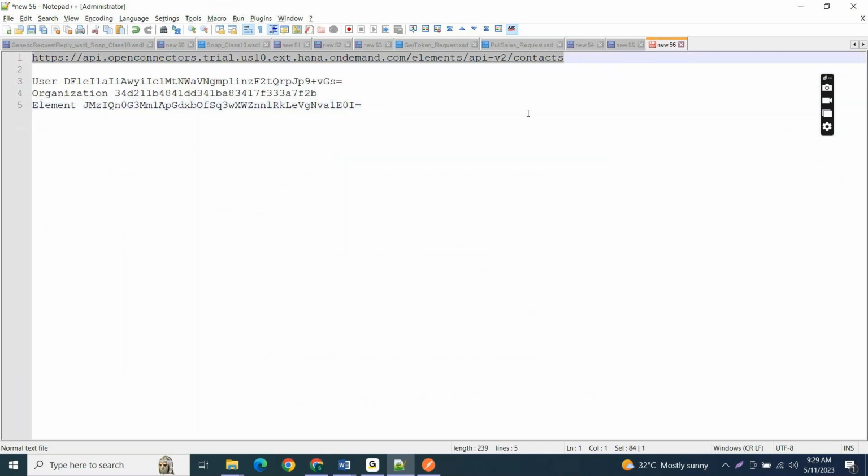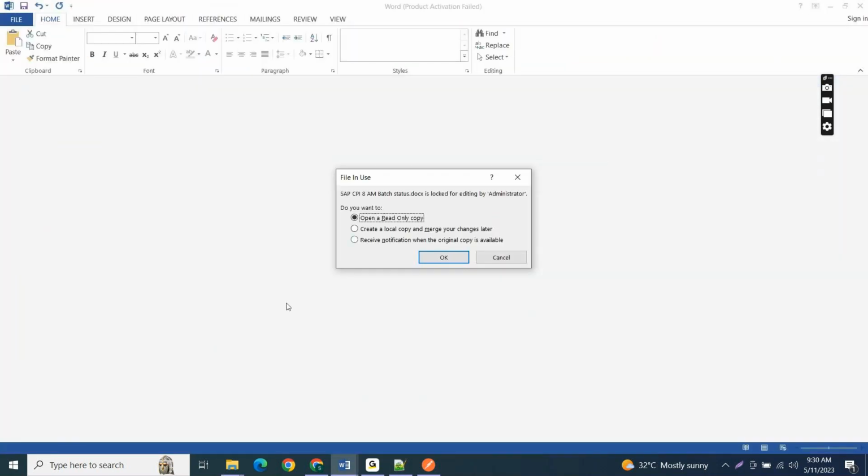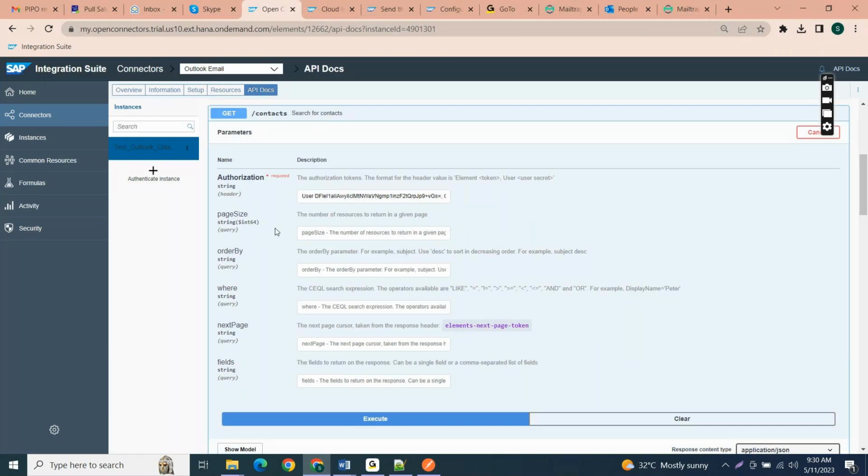So now we got this endpoint URL from open connectors, and we also got the required information: user, organization and element. These values you can use like authentication, username and password, from the open connectors. So now we are connected, right? Chandra, you got this user and all from the authorization tab, right?